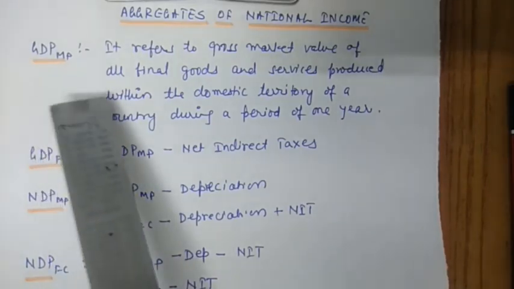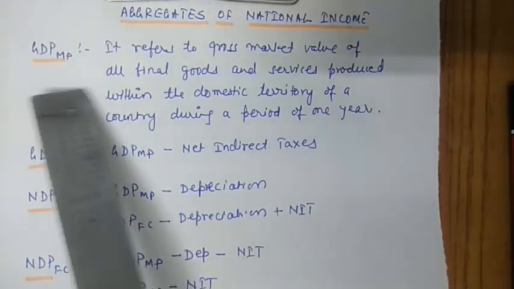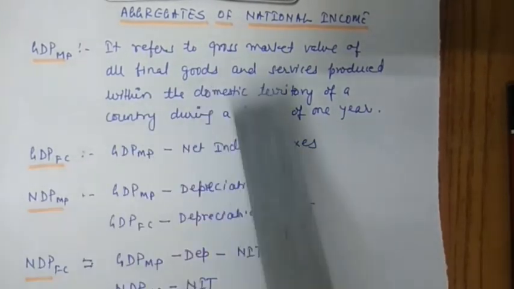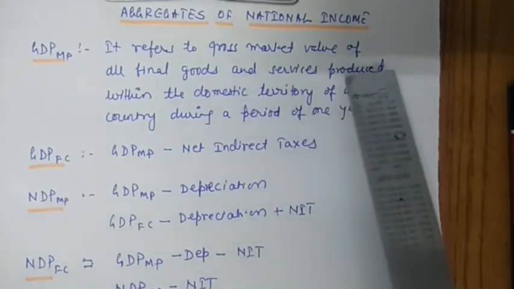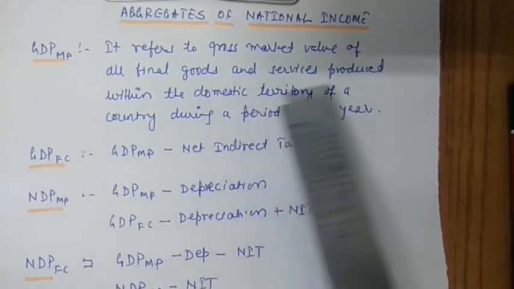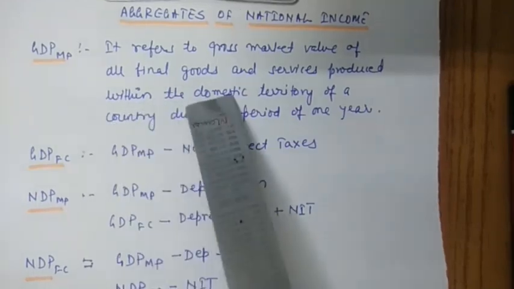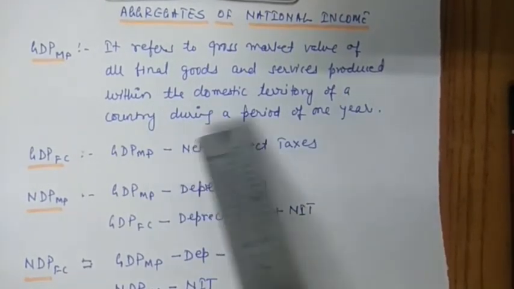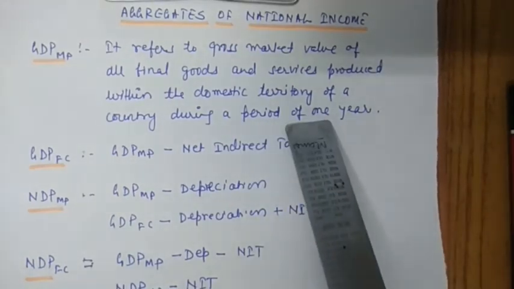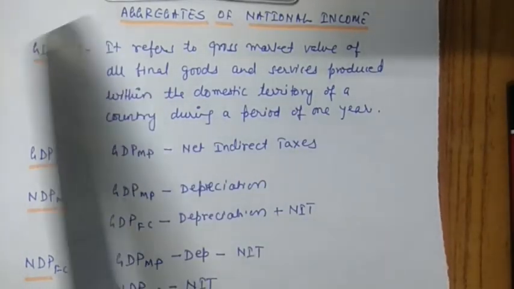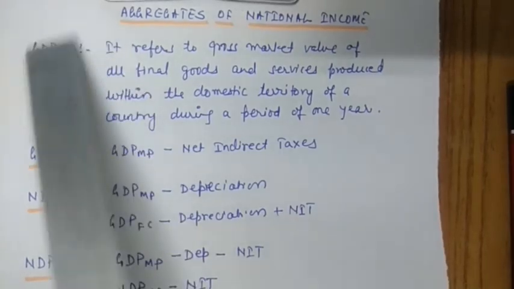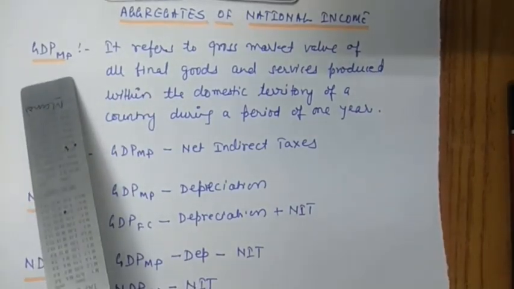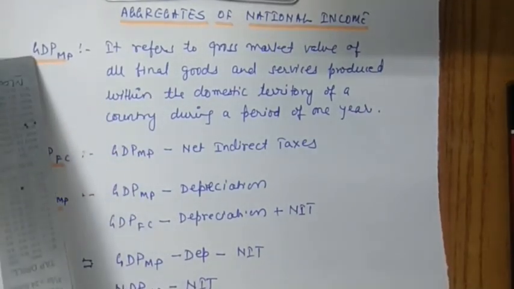So GDP at MP refers to the gross market value of all final goods and services produced within the domestic territory of a country during a period of 1 year. In this definition, four important points are to be noted down. First one is gross.